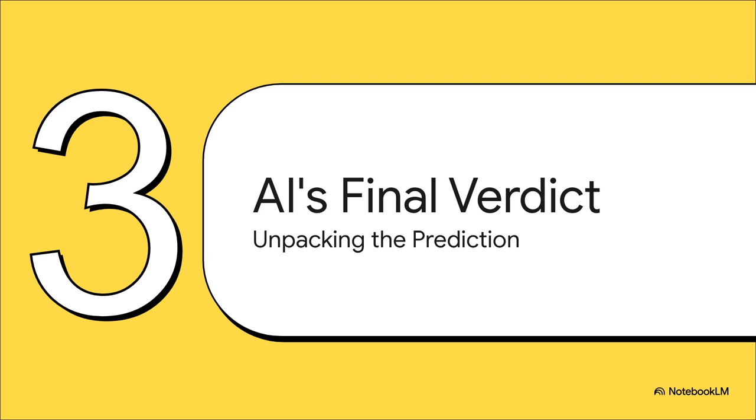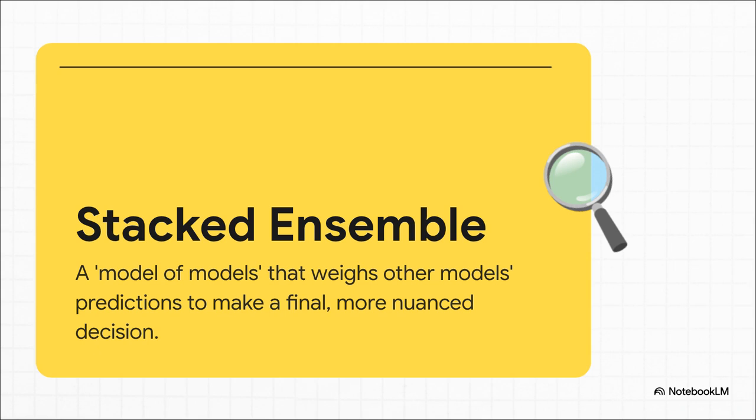All right, so we've seen the models fighting with each other. We've seen the real-world challenges. So how in the world does the AI put all of this together and make a final decision? Let's unpack that verdict. The secret sauce is something called the stacked ensemble. It's basically a model of models, and it acts like the final judge and jury. It doesn't just count up the votes from the other models. No, it weighs them. It listens to what the simple models have to say, but it gives way more authority to that neural network, the one that sees the chaos, so it can make a much smarter, more nuanced decision.